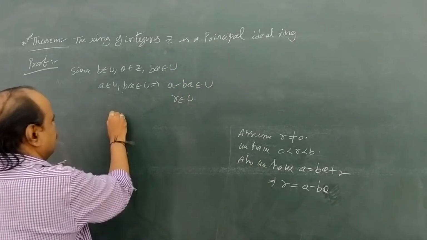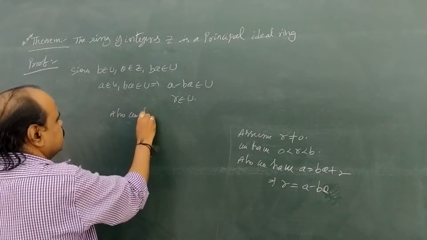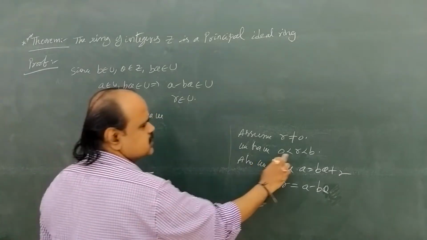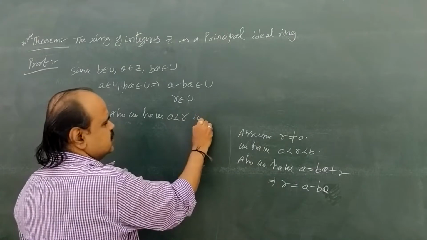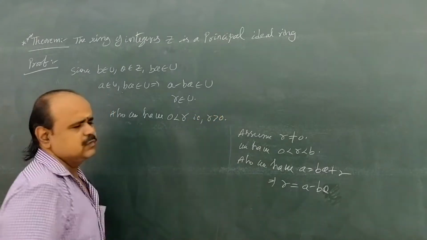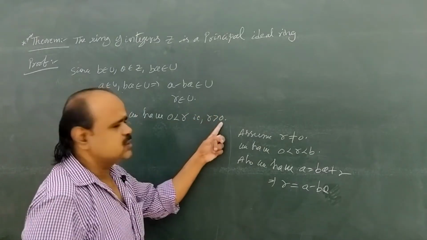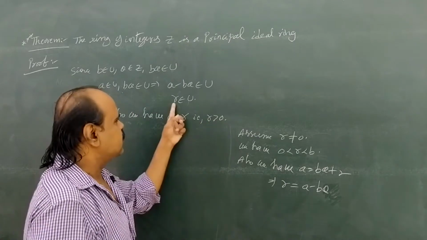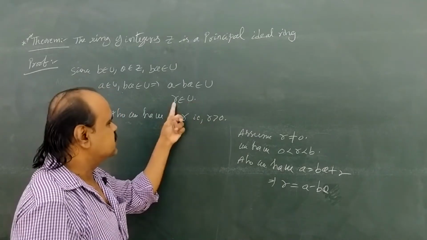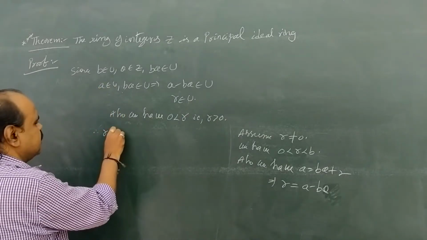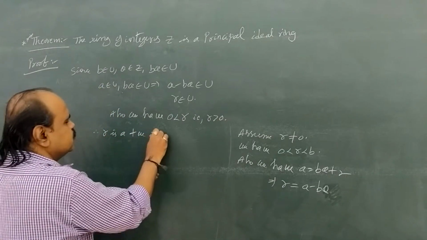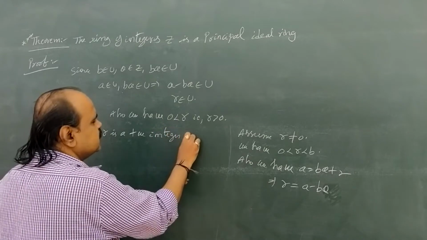Also we have 0 less than small r, that is r greater than 0. అంటే ఏంటి? r greater than 0 here, that is r is positive and r belongs to U, that means r is a positive integer in U. Therefore small r is a positive integer in U.